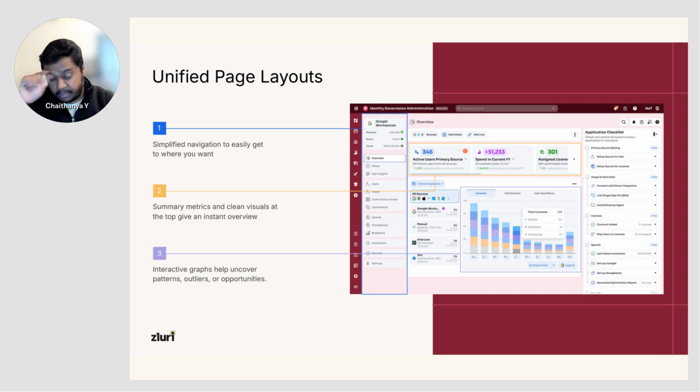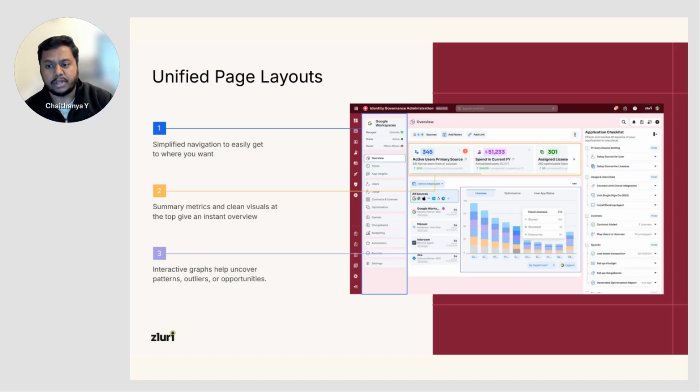The rest of the information that could be secondary for you is presented on the extreme right corners. Now, with this proper information architecture, we also defined how you would want to consume the information. The important summary metrics that you'd want to get right away are positioned right at the top, so that you understand, hey, these are my summary metrics. You get clean visuals of that information, and you get it instantly.